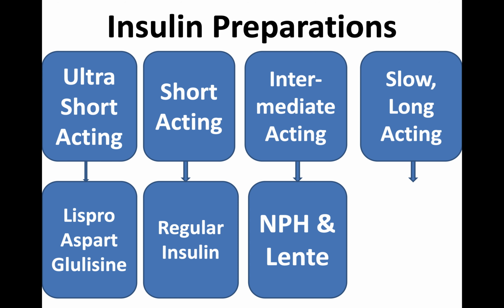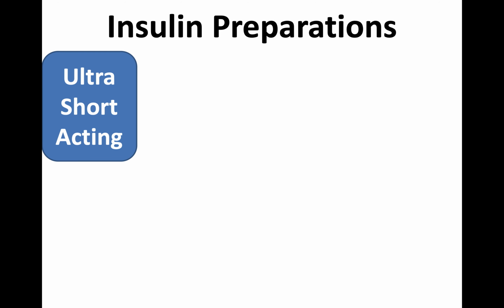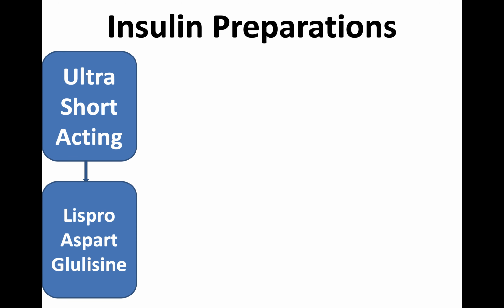Now we'll go back to the insulin preparations. I told you that human insulin is short acting. Structural modifications yield 4 different classes of insulin. We have ultra short acting, which is Lispro, Aspart, and Glulisine. See, it's ultra short acting, shorter than normal insulin or human insulin, and is mainly intended to manage postprandial hyperglycemia.